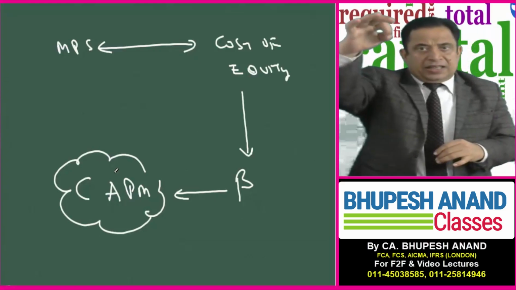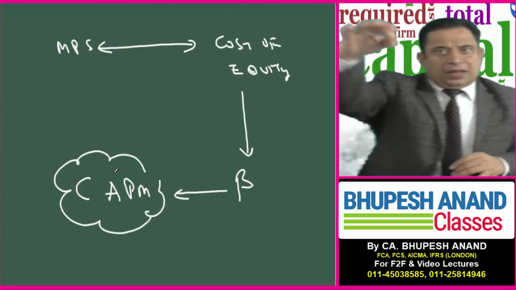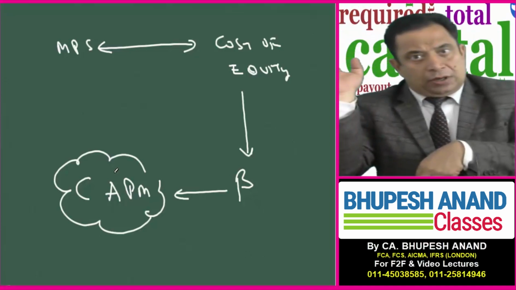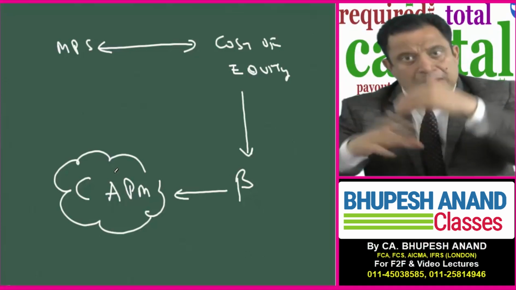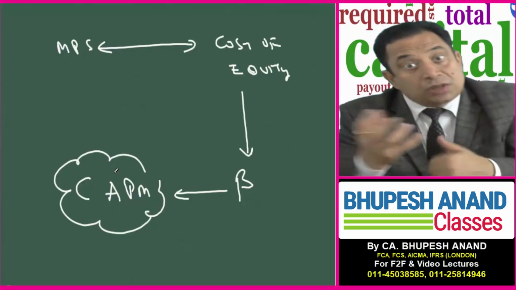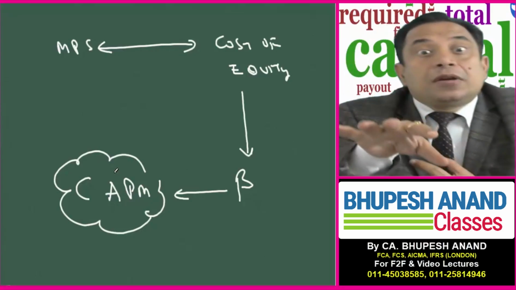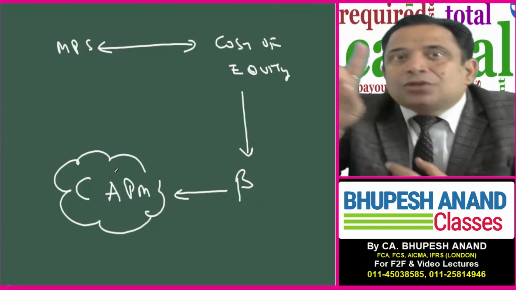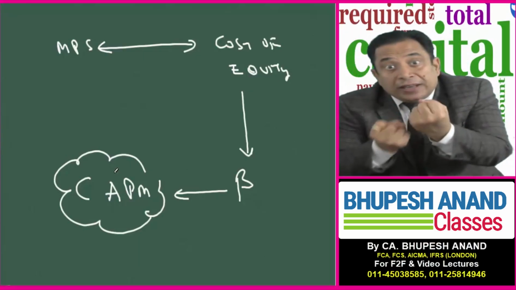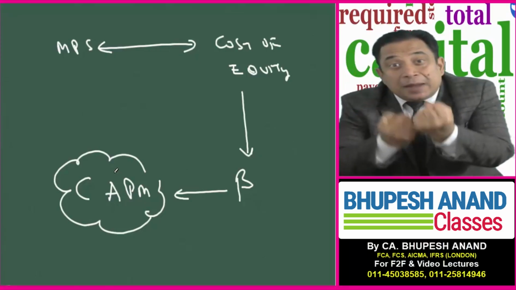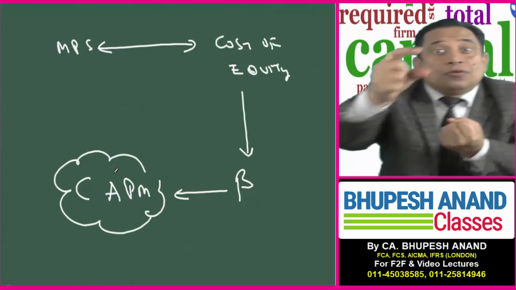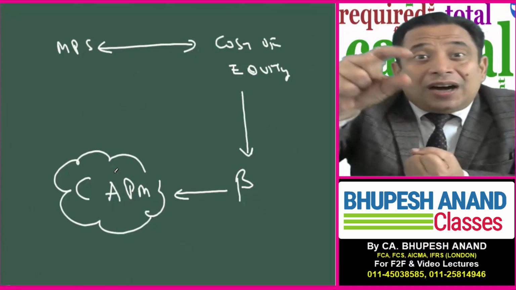I started my journey that if I want to find out the value of a company, it is very easy to calculate the value of a listed company, but it is very difficult to calculate the value of an unlisted company because data is not available. So market price is not available, and for calculating market price, I need cost of equity, and for calculating cost of equity, if I use the CAPM model, beta is also not available to me. So once I am aware of the beta of the unlisted company, then only I can estimate market price, and then only I can value the unlisted firm.